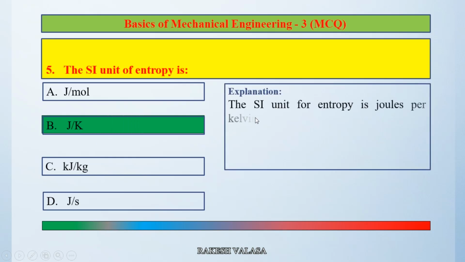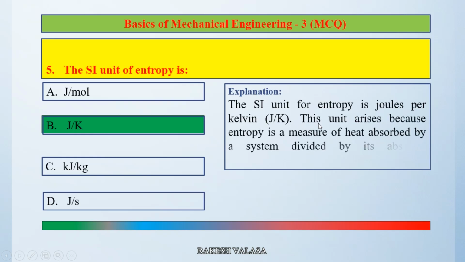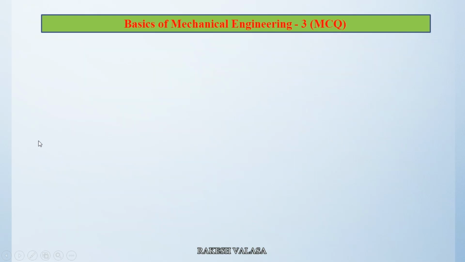The SI unit for entropy is joules per Kelvin. This unit arises because entropy is a measure of heat absorbed by the system divided by its absolute temperature. So the correct answer is option B, joule per Kelvin.